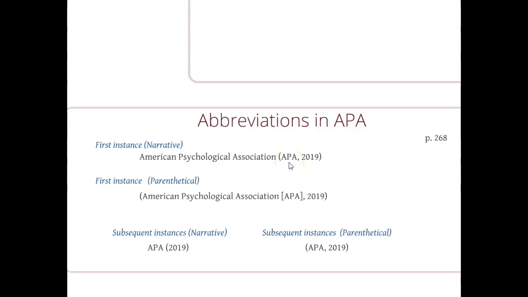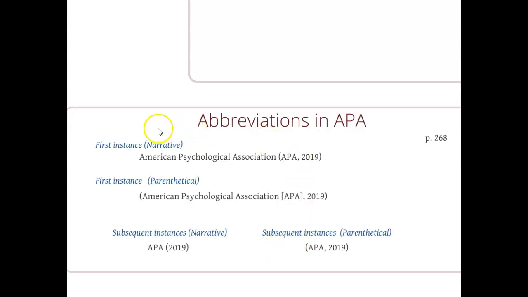So for example, the American Psychological Association is the APA, the National Library of Medicine is the NLM. And so what APA permits us to do is with an in-text citation, we can indicate to our readers that there's an abbreviation, and then throughout the rest of our paper, simply use that abbreviation in place of the author.